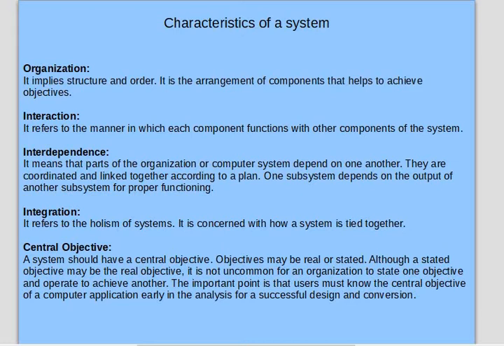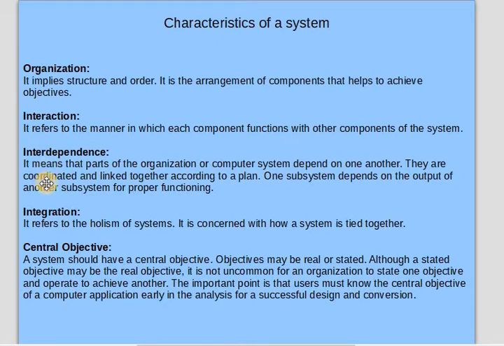There should be an organization, or the proper structure or order, for which you want to create a system. It is the arrangement of the components that helps to achieve the objectives. Interaction refers to the manner in which each component functions with other components of the system, how the system subcomponents are interacting with each other. This is one of the characteristics of a system.